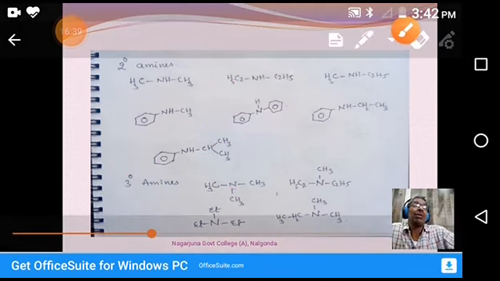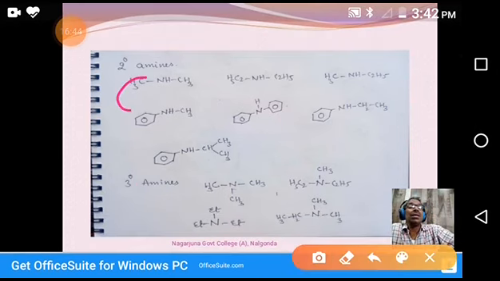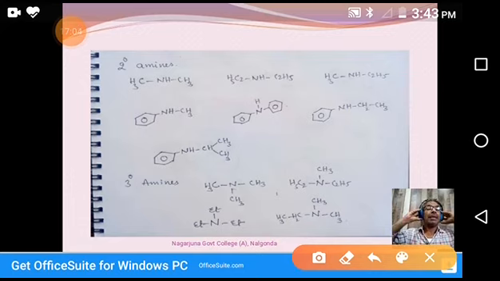So for simple amines, where both are the same alkyl groups, you see this one, both are the same. That's why for secondary amines, in the IUPAC method we call this N-methylmethanamine, and in the common method, it is called dimethylamine.